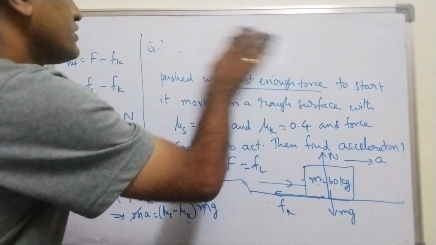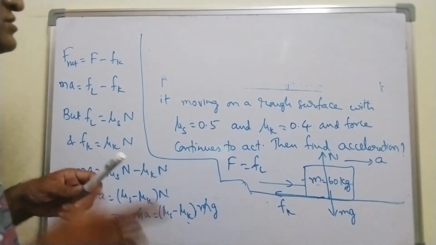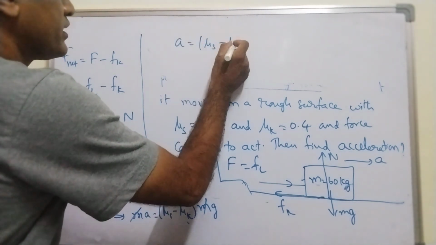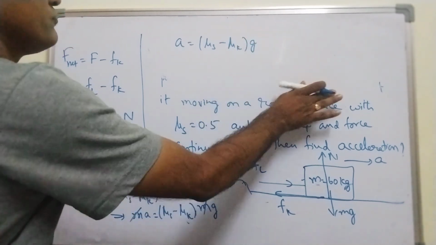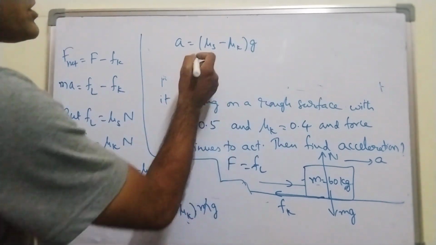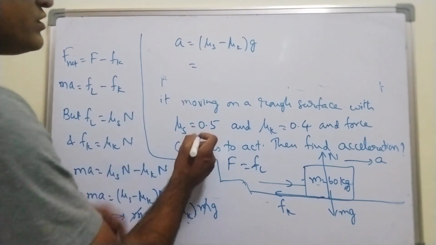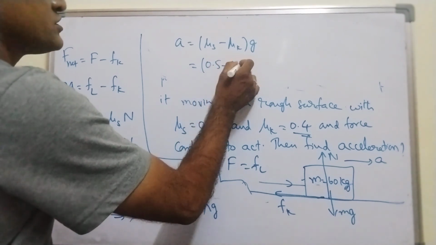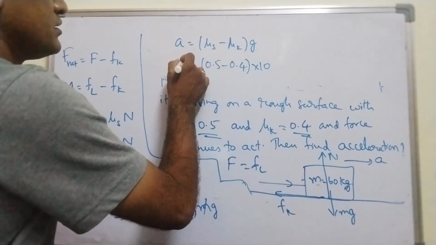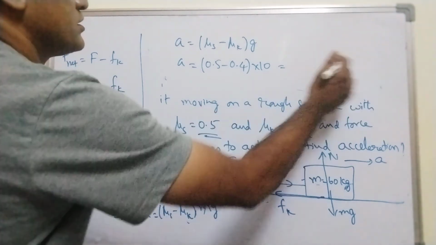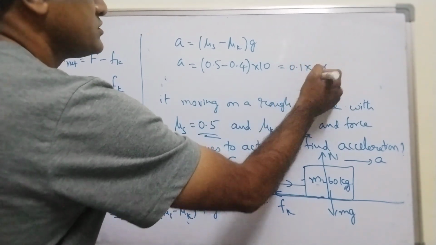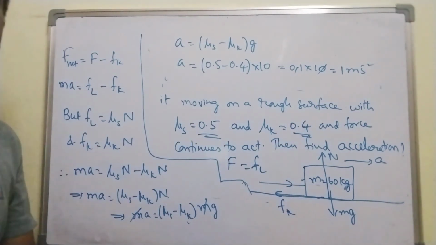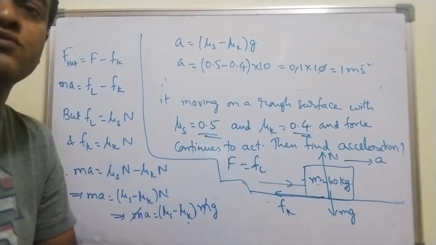You got the formula for acceleration. Acceleration I am writing here, a is equal to (μs minus μk) into g. For my convenience, I am taking value of g as 10 meter per second square. μs value is given here, μk value is given here. 0.5 minus 0.4 into 10, which comes out to be 0.1 into 10, decimal gets cancelled, 1 meter per second square. That means block moves with an acceleration of 1 meter per second square towards right side.